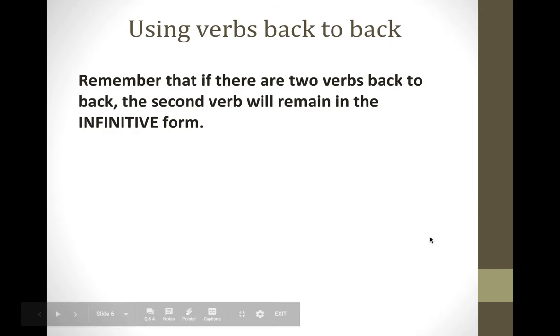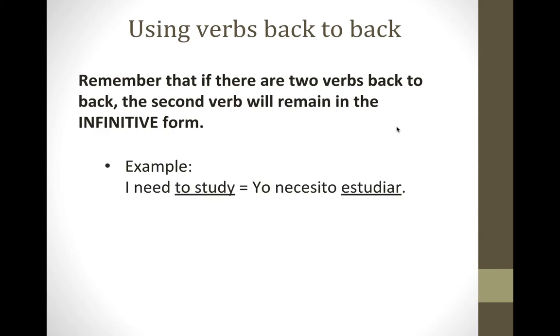Our rule is that if there are two verbs back to back, the second verb will remain in the infinitive form. Let's look at this example. This says, I need to study. In English, I need is conjugated, but to study is not. The same is true in Spanish. Yo necesito estudiar. Okay, so again, that important rule is when you have two verbs back to back, the second verb stays in the infinitive form.